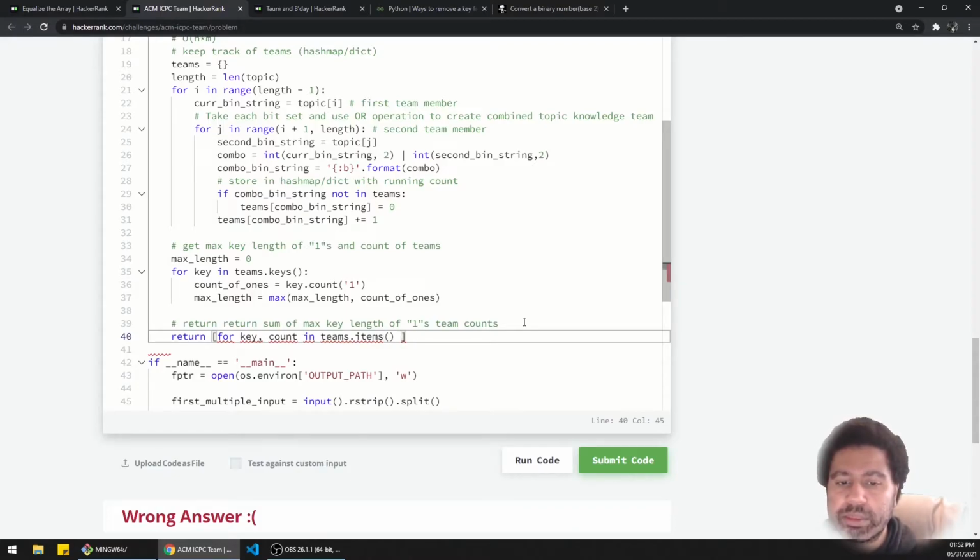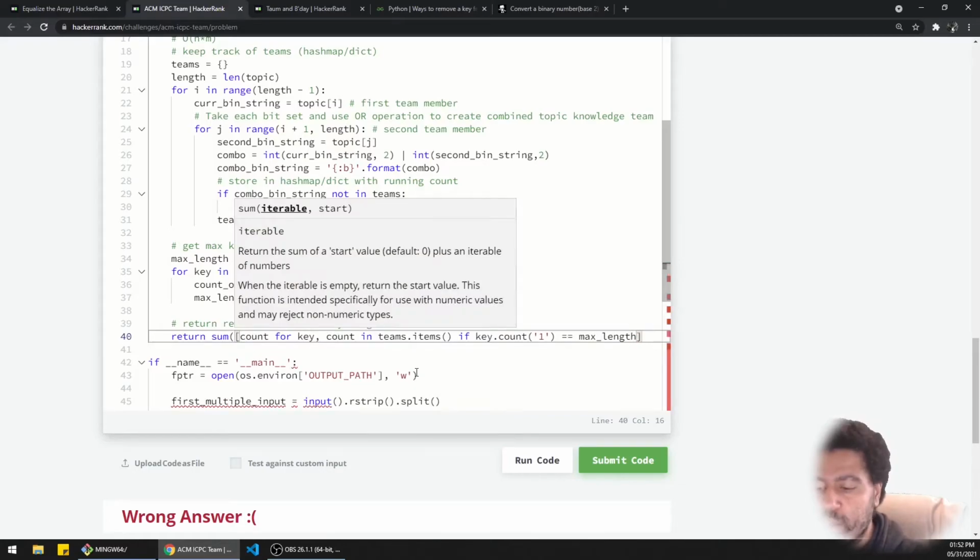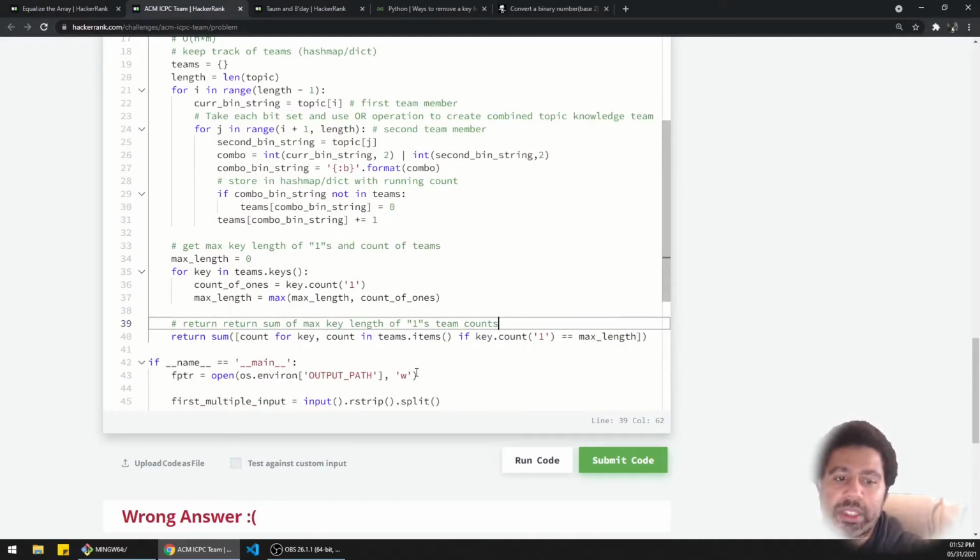So if key.count of 1 equals the max length that we found in the last step, then the thing we care about are the counts. So count, and then in the end we want to sum all of that. So there's one very long list comprehension, but that's basically what we're doing.